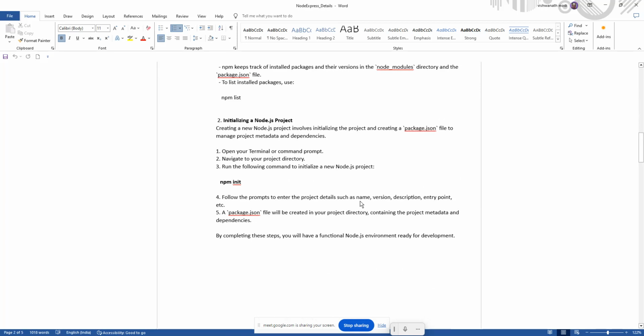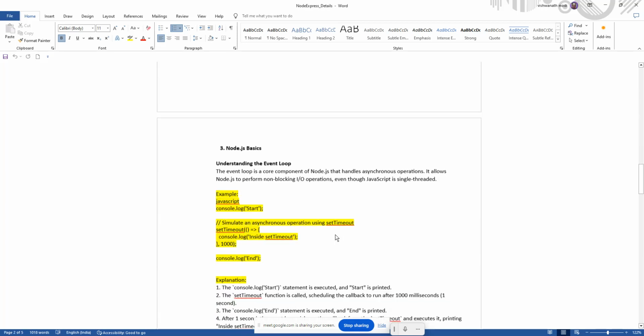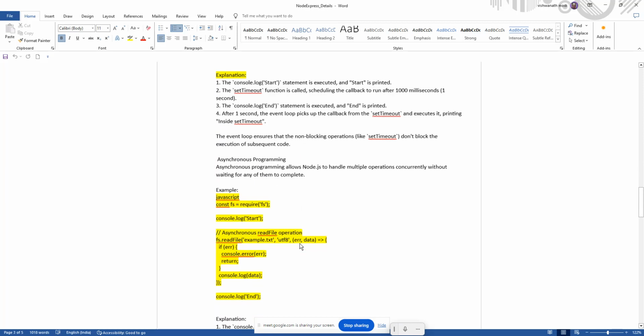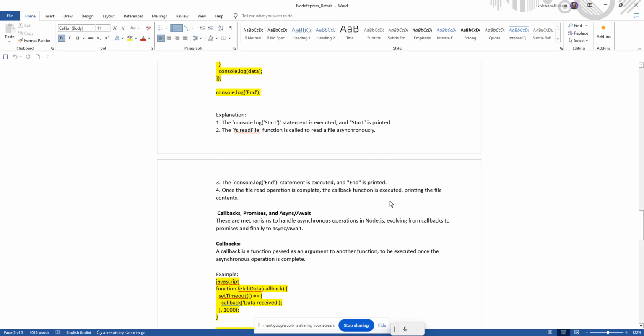Node.js basics. So understanding event loop. So event is what, something that happened here, and the next is the set timeout function. This is how we are going to call it, and how to read a file. So that is what we have discussed. Okay. The next we are going to discuss callback, promise, and async and await. As we discussed, we have already discussed it in JavaScript, but anyhow we are going to discuss it one by one again.